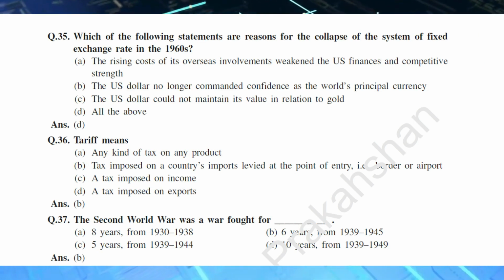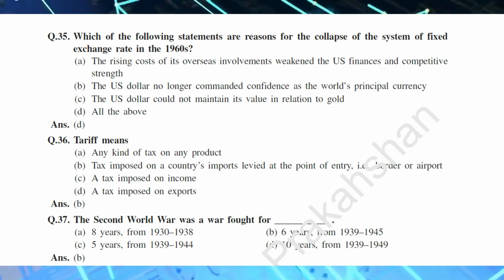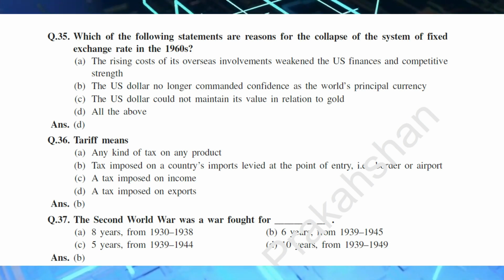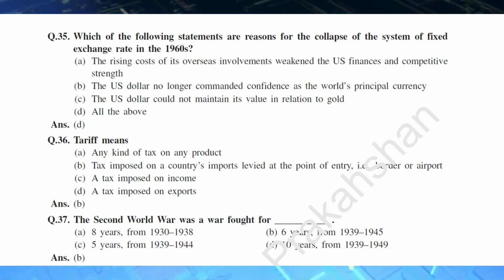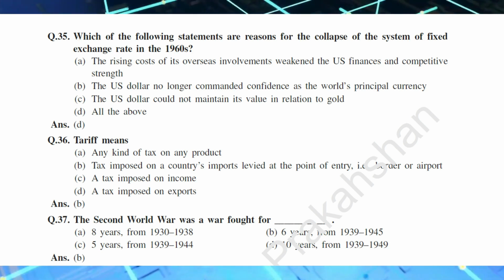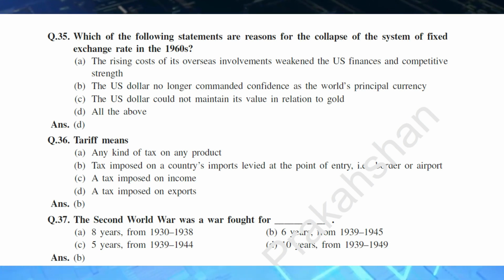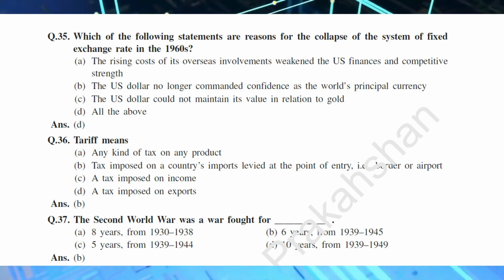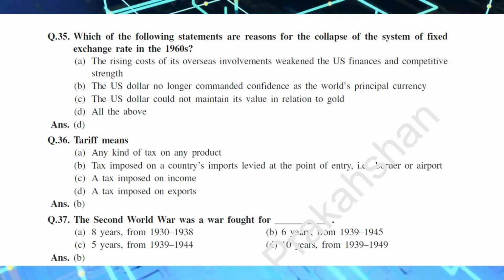Q.35. Which of the following statements are reasons for the collapse of the system of fixed exchange rate in the 1960s? A. The rising costs of its overseas involvements weakened the U.S. finances and competitive strength. B. The US dollar no longer commanded confidence as the world's principal currency. C. The US dollar could not maintain its value in relation to gold. D. All the above. Ans. D.